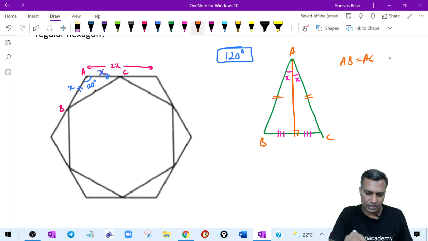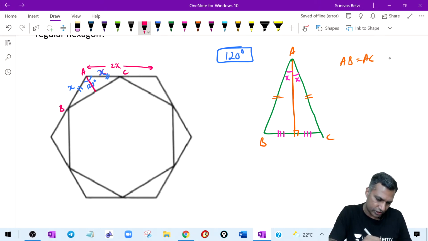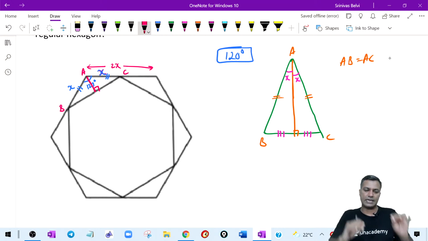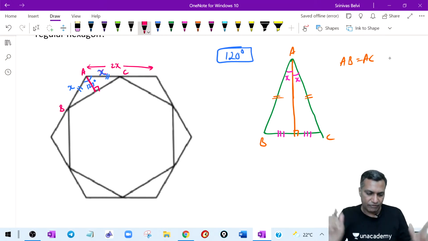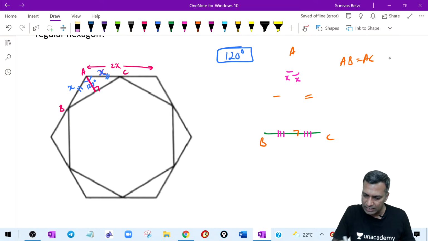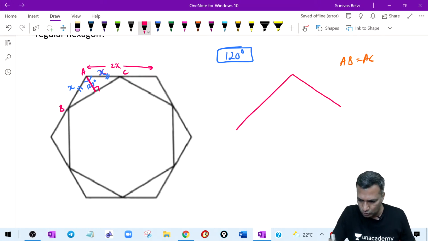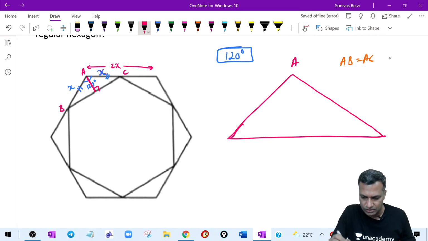So considering that, I will drop a perpendicular onto BC. Now let me draw the diagram so it looks like 120 degrees here. This is where my A is, this is where my B is, C is.